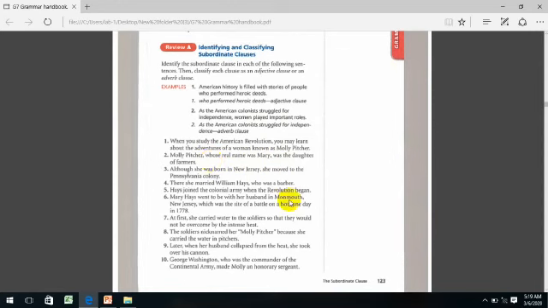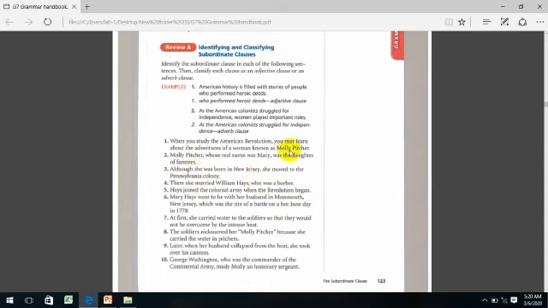Number 3. Although she was born in New Jersey, she moved to the Pennsylvania colony. With the subordinating conjunction or the relative pronoun, we have "although," a subordinating conjunction, so this clause, "although she was born in New Jersey," is an adverb clause.